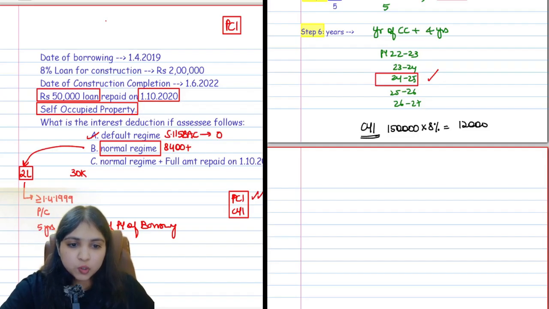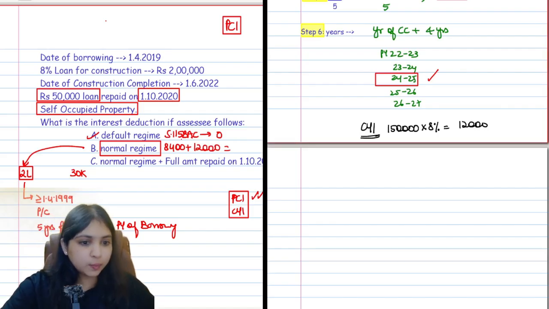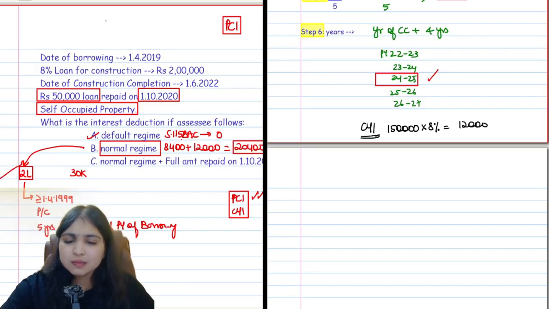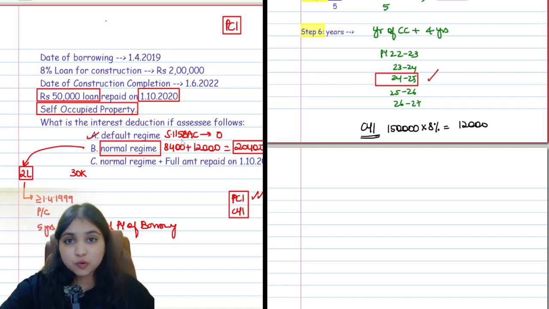So if my assessee is following normal regime, 8,400 will be the pre-construction interest. The current year interest will be 12,000 rupees. So the total interest deduction which you will allow under section 24 in this case will be 20,400 rupees. It is well within the limit of 2 lakhs guys. 2 lakhs limit will apply because loan was borrowed on or after 1st April 1999. The loan was borrowed for the purpose of purchase or construction, and the purchase construction was completed within 5 years from the end of the year of borrowing. All conditions are fulfilled, therefore 2 lakh limit you will apply. 20,400, it is within the limit of 2 lakhs, therefore full 20,400 you will allow as a deduction.